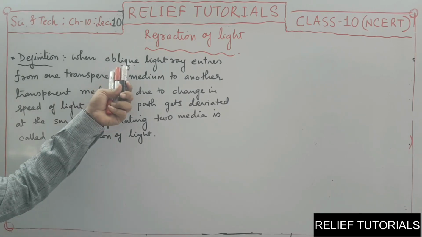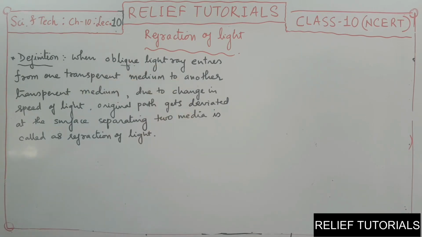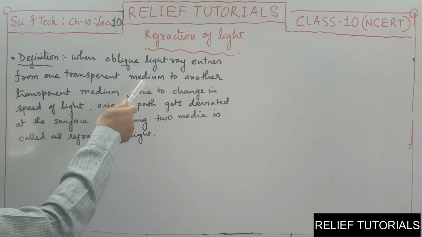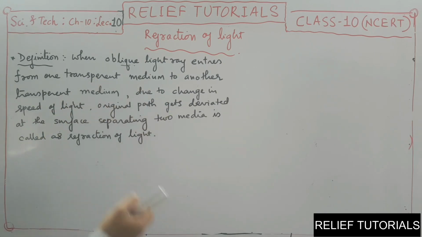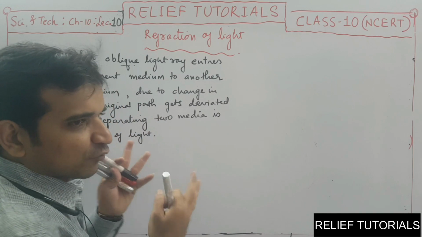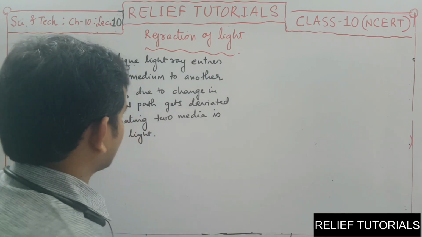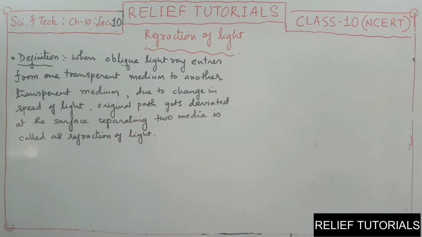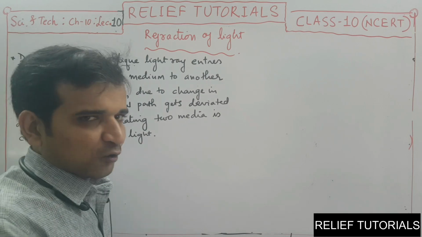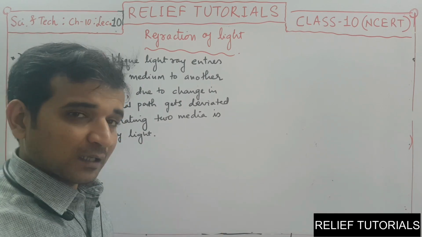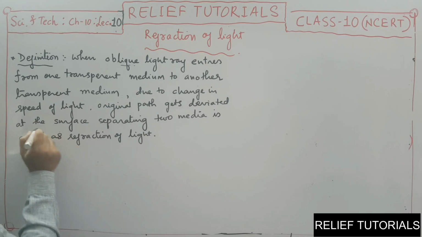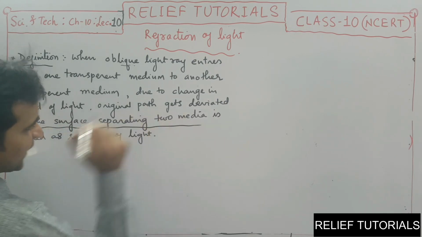So when the oblique light ray enters from one transparent medium to another transparent medium, like from air to water, water to diamond, diamond to water, kerosene to glycerin, glycerin to water, whatever it may be, due to change in the speed of light, the original path gets deviated. The original path will not be followed. Now from which point will the path be changed? It is changed at the surface separating two media.